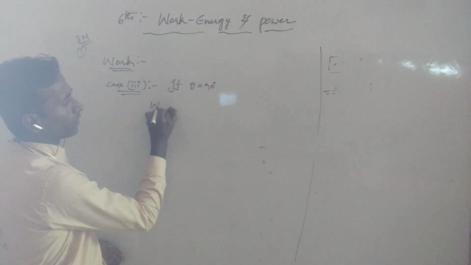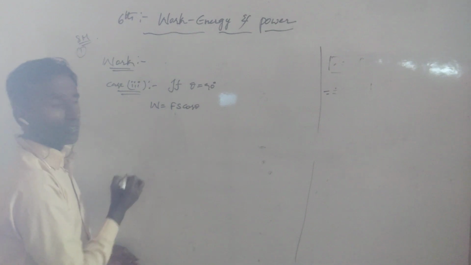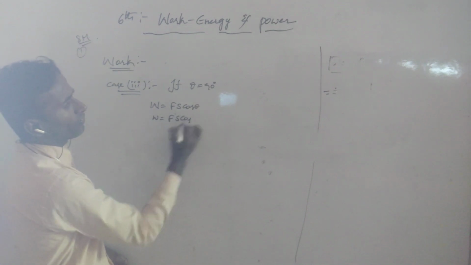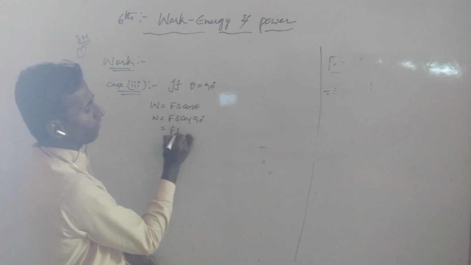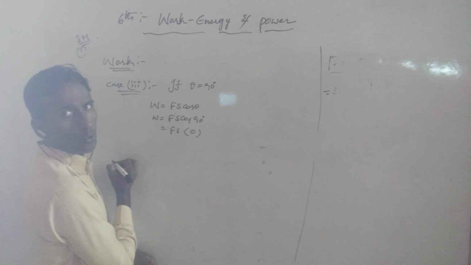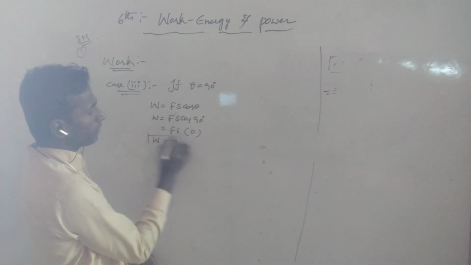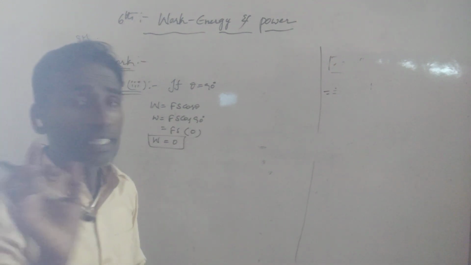W is equal to Fs cos theta. With theta equal to 90 degrees, W is equal to Fs cos 90. The value of cos 90 is 0, and 0 into anything is 0. So the work is 0 when theta is equal to 90 degrees.